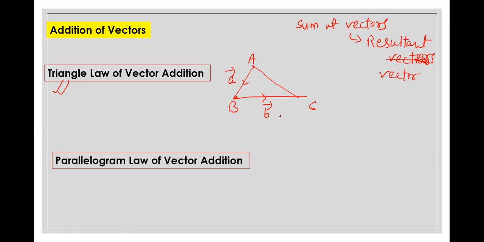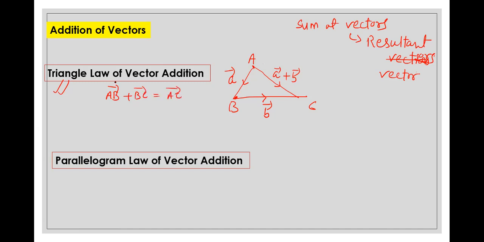Okay, so this one is your A plus B, and the direction will be from A to C. So what we take very easily here is AB plus BC, which is equal to AC.